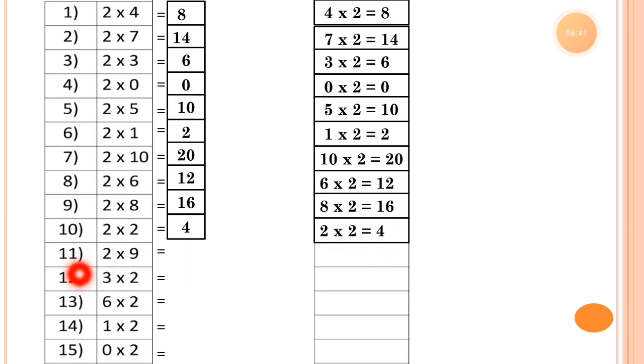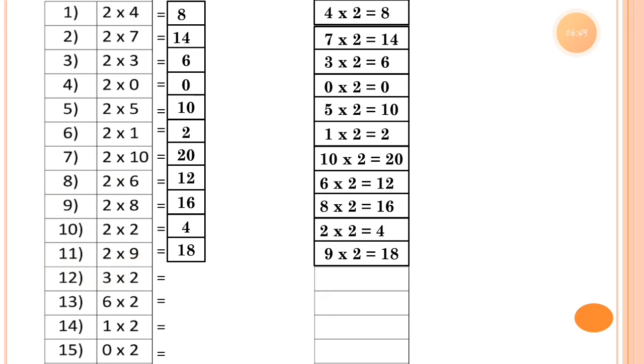So number 11, 2 9s. So 2 9s is equal to 18. 2 9s 18. Now the multiplication fact for it is 9 2s 18.